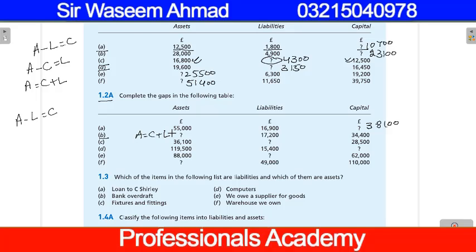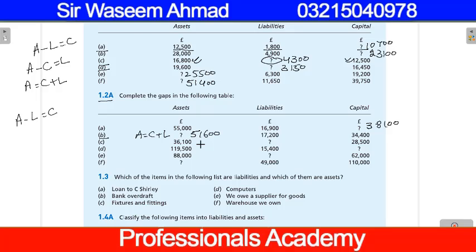So simply add 17,200 plus 34,400. The value of assets will be 51,600, and so on.